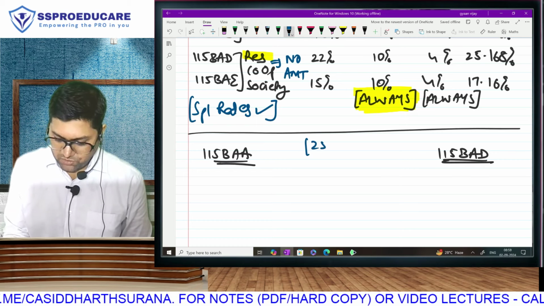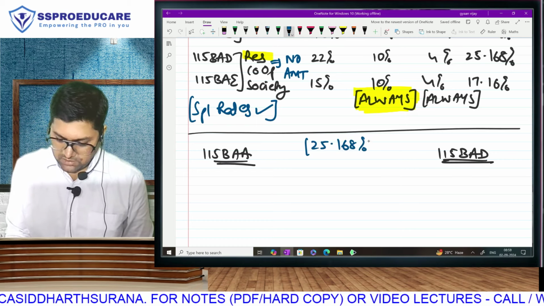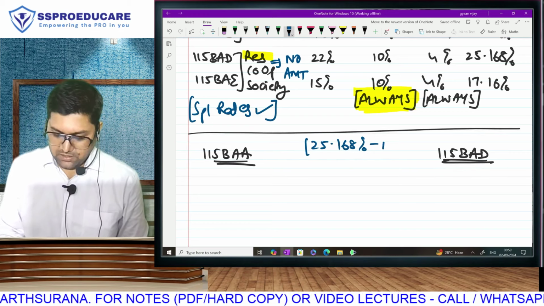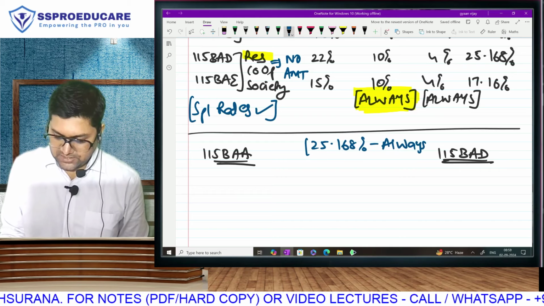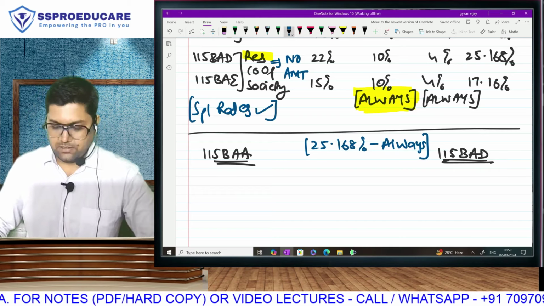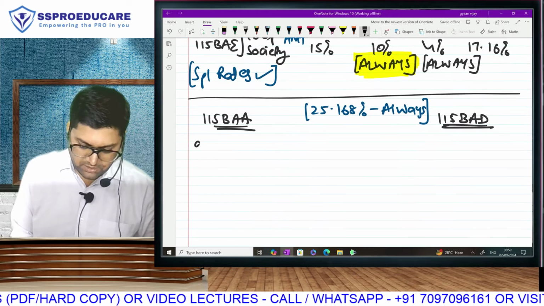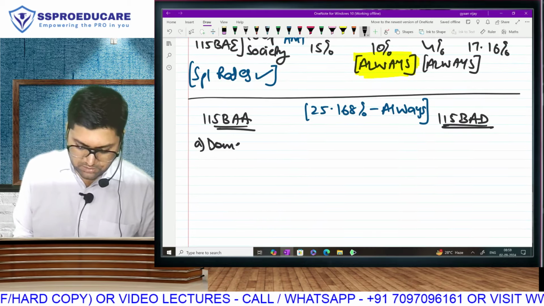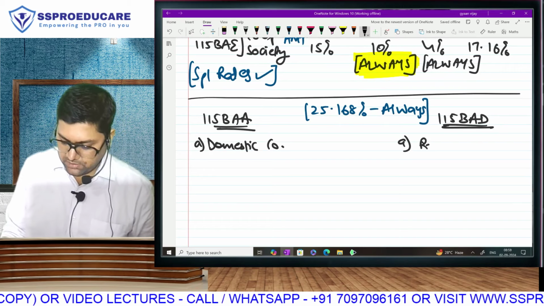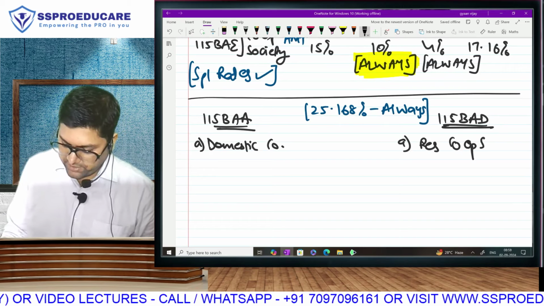Do we know that these are those 2 sections where net rate is 25.168? That also always, because surcharge always applies. Correct? Now then, what are the other points? First point, this is for domestic company, this is for resident cooperative society.